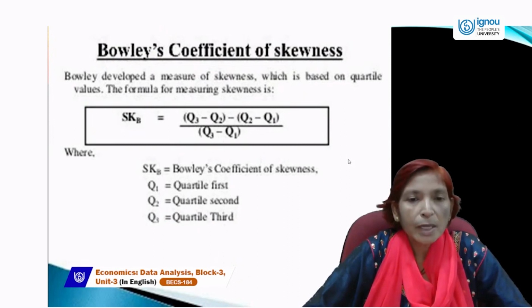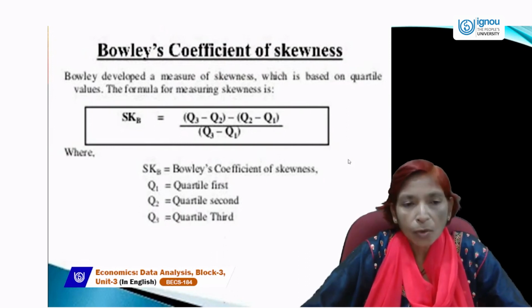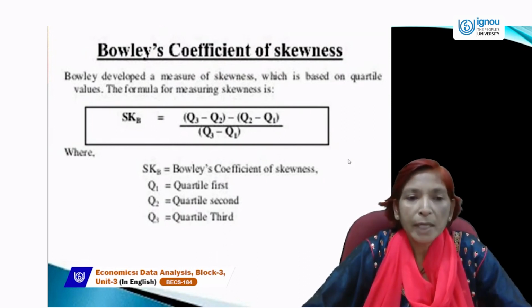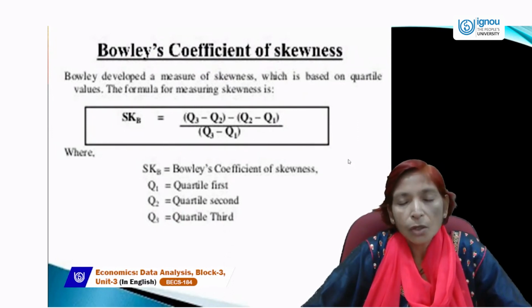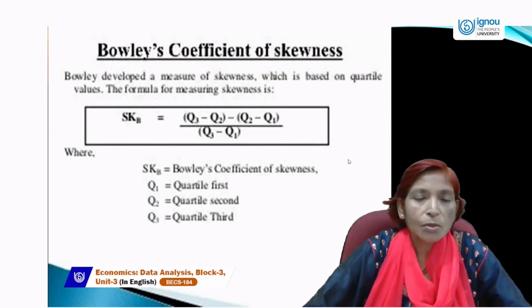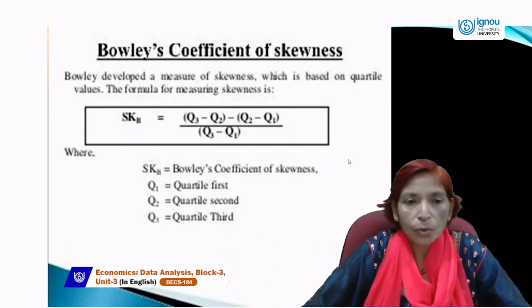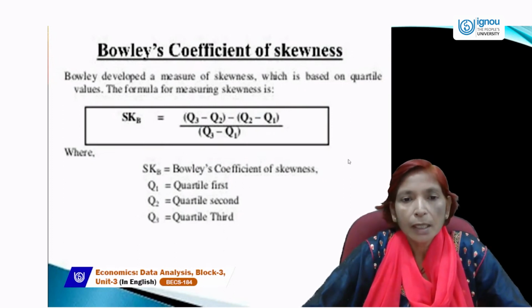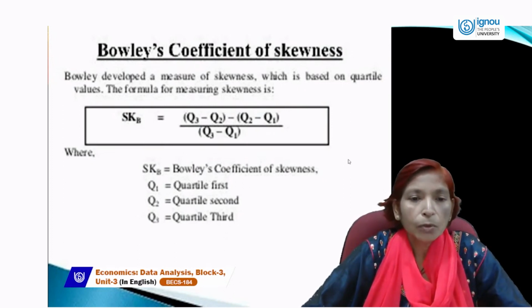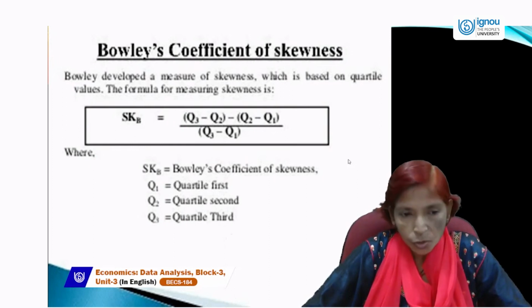Here Q3 is the upper quartile, Q2 is the median, and Q1 is the lower quartile. The formula is (Q3 minus Q2) minus (Q2 minus Q1), divided by Q3 minus Q1, that is, the difference between the third quartile and the first quartile.